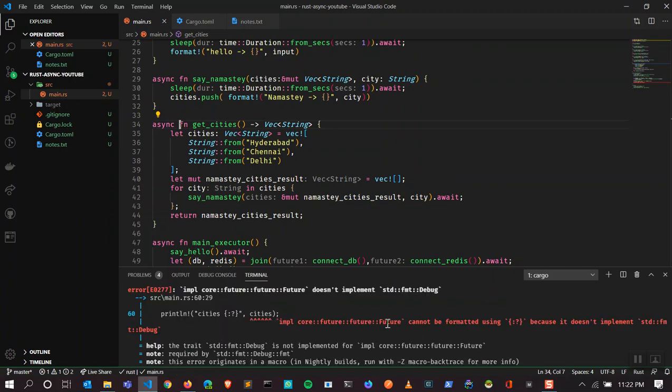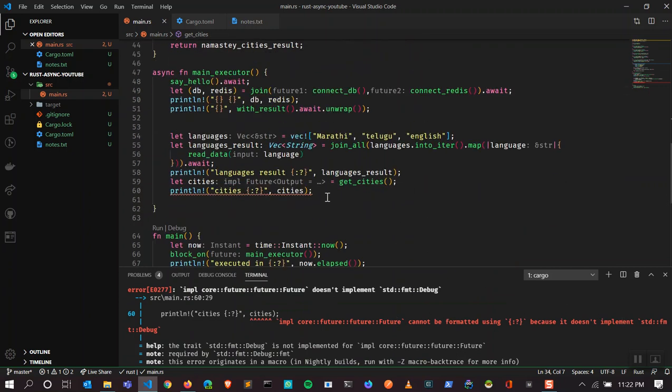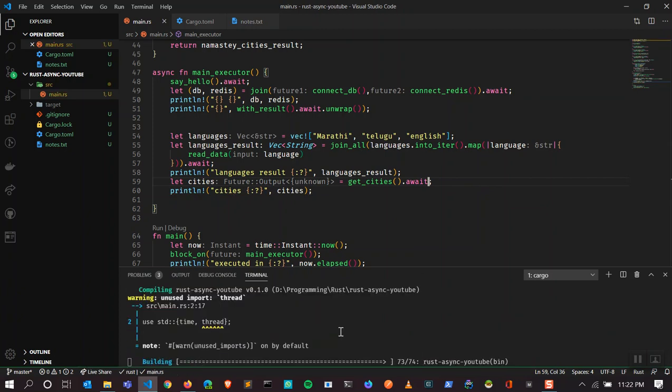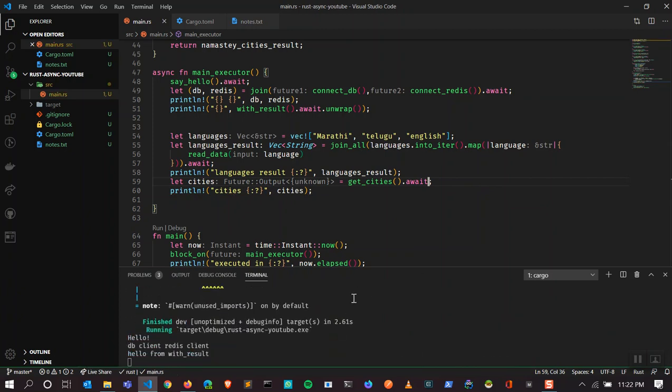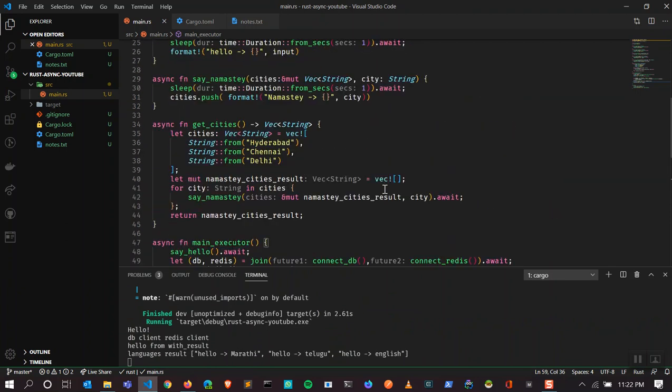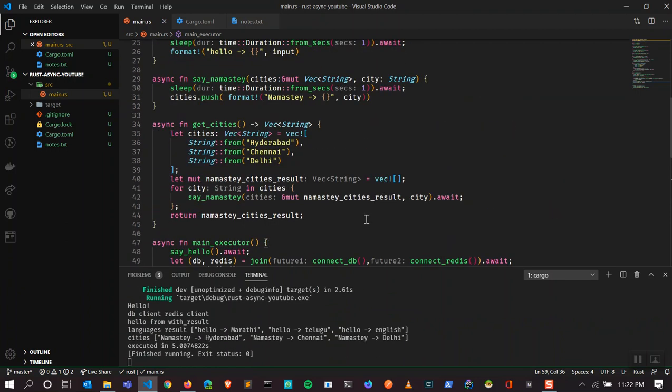We have cities as a future, so we cannot do that. Since cities returns a future, I'm going to await on it. So it's still taking 5 seconds, right?